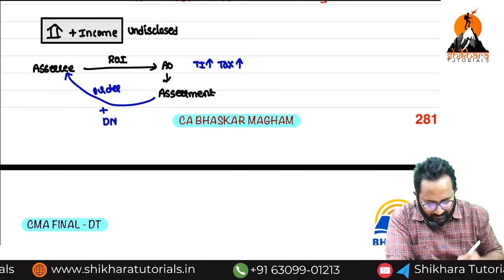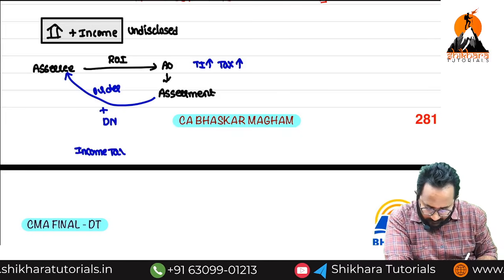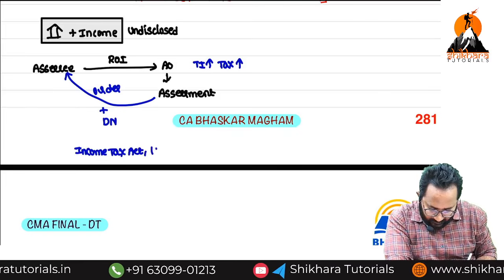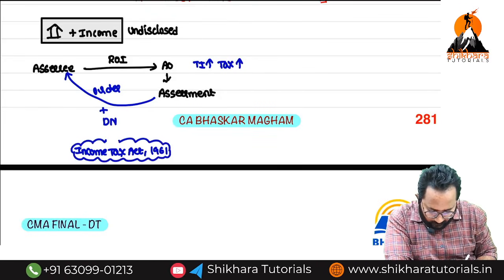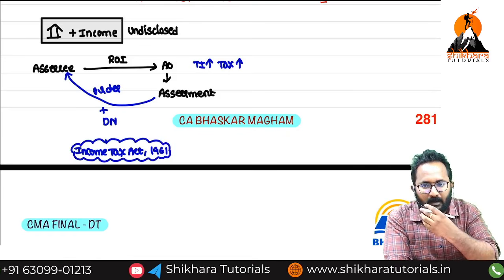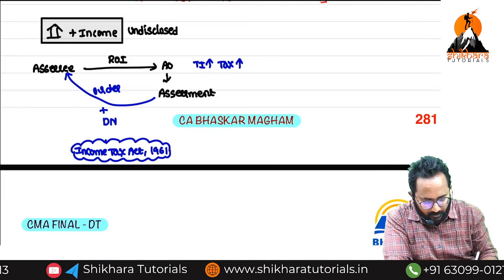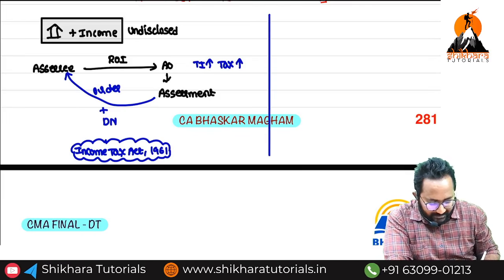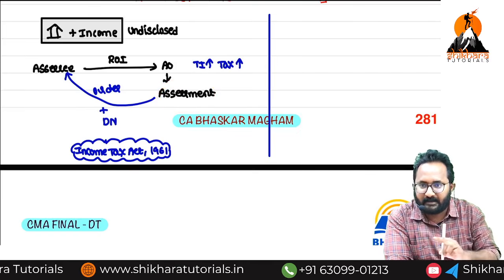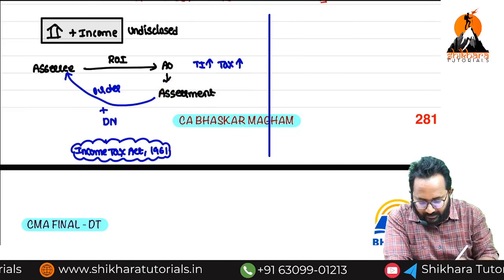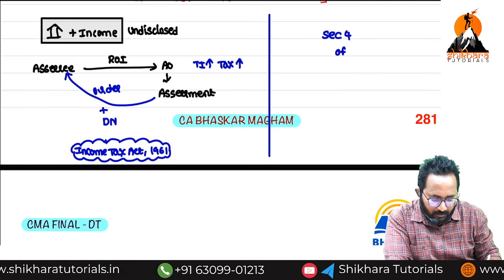Already taxed under Income Tax Act 1961 or not? Yes. Under which act is it already taxed? Income Tax Act 1961. You did not disclose, but who identified all these things? AO. Will it be possible or not possible? Possible. Okay. Then again, can I include whatever the things increased by the assessing officer in assessment in section 4 of the Black Money Act?